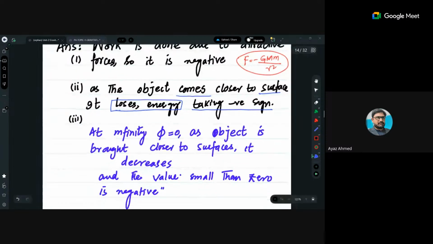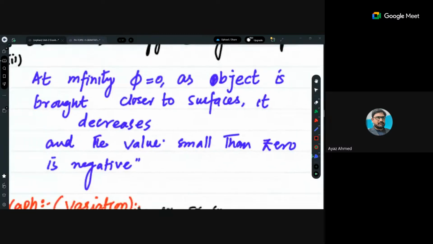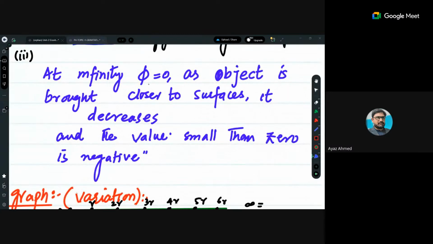Now let's talk about the numerical reason. Here is a numerical reason: at infinity, potential is zero. As the object is brought closer to the surface, it decreases, right? And any value smaller than zero is taken as negative. Numerical reason. Number line theory, right?